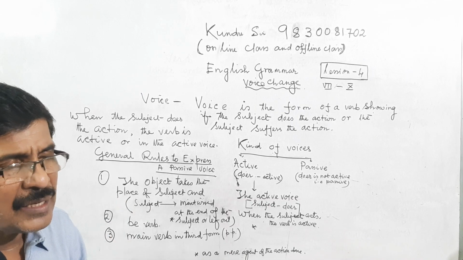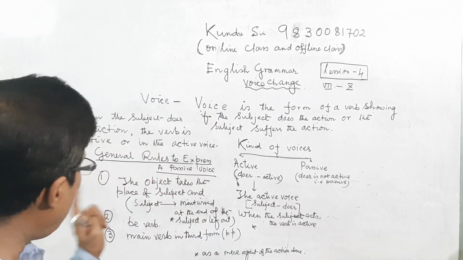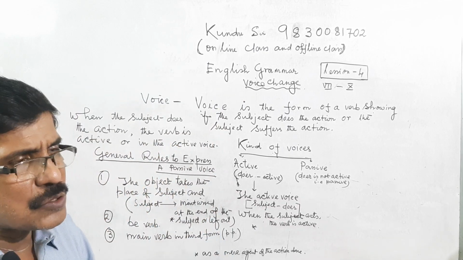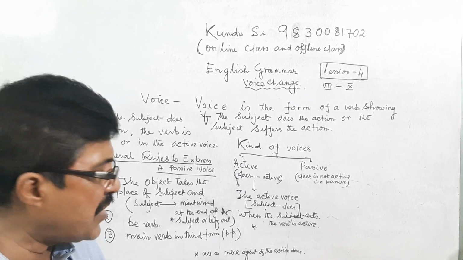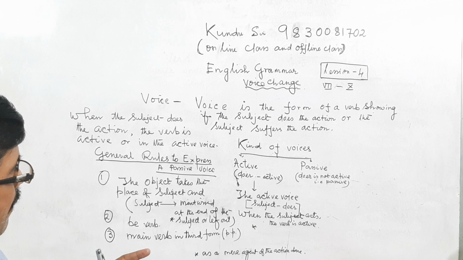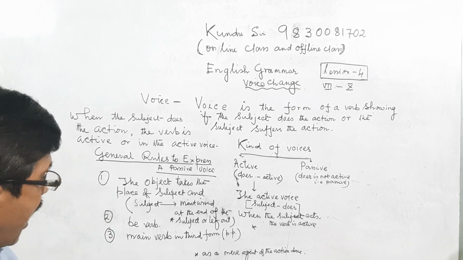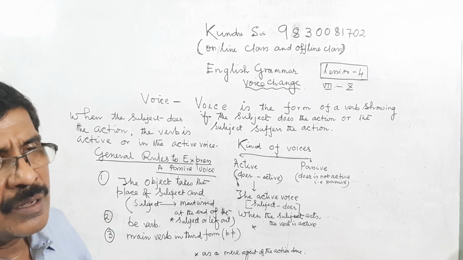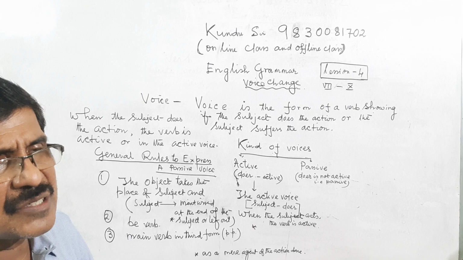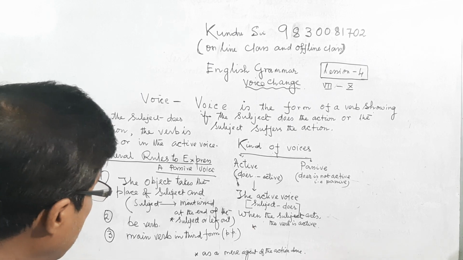When we change a sentence from active voice to passive voice, first the object is placed in the place of the subject. Thereafter comes a be verb, and then the main verb is placed in the third form, or past participle form.